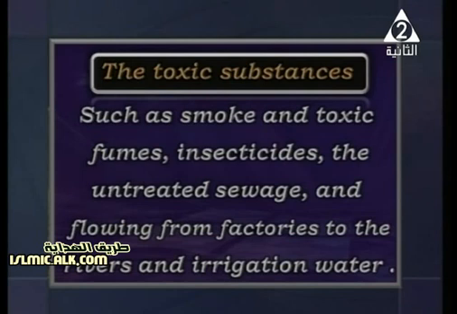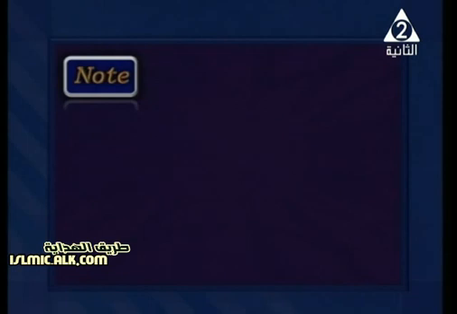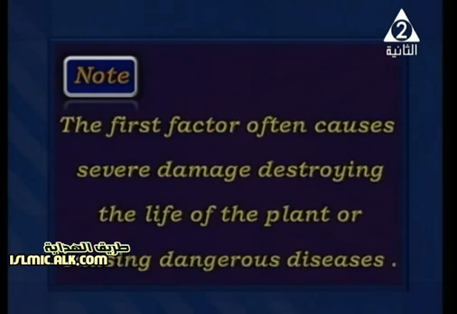And also waste flowing from factories, coming out from factories or from some houses, to the rivers and irrigation water. Irrigation water is the water that we use to irrigate and feed the plants and our crops. Note that the first factor, the dangerous enemies, often causes severe damage. Severe here means what? It means destroying, critical damage, or absolutely damaging the plant or the plant's life,